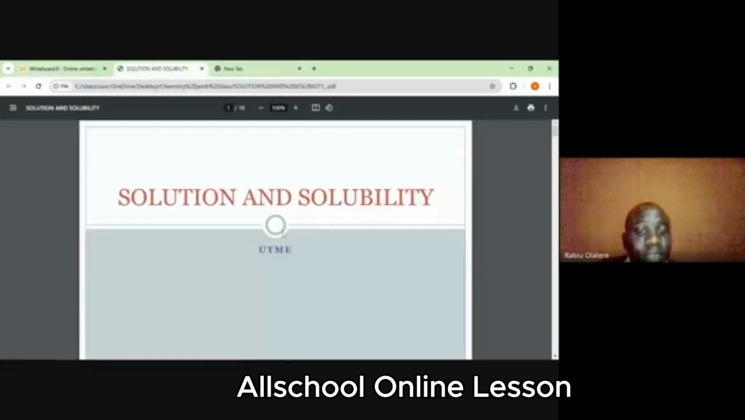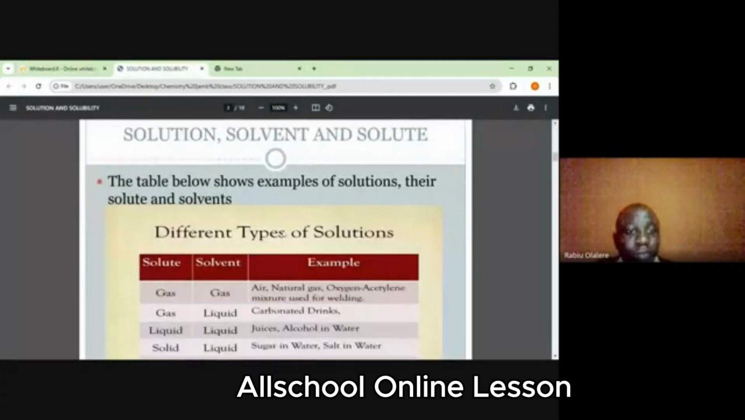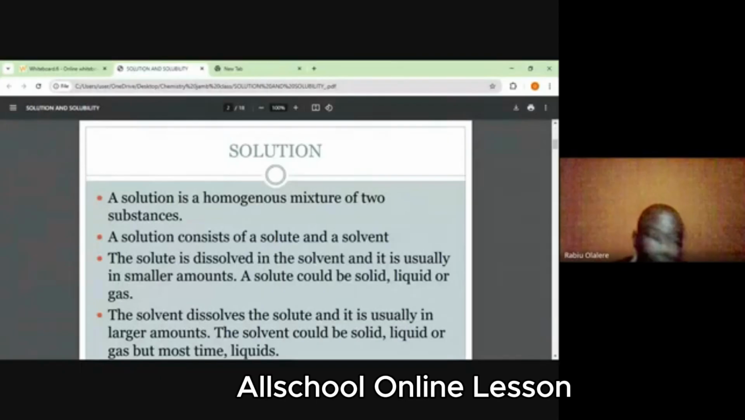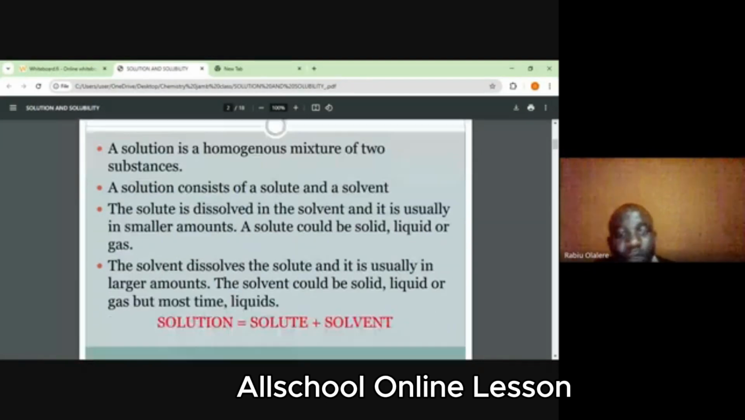Now, yesterday we started with solubility, right? We started with solution. We said a solution is a homogeneous mixture of a solute and a solvent, right? So we said the solute dissolves in the solvent, while the solvent dissolves the solute.